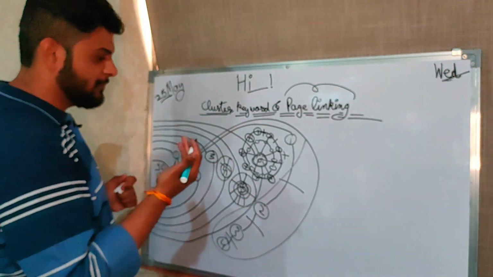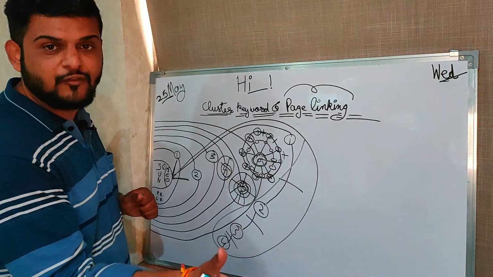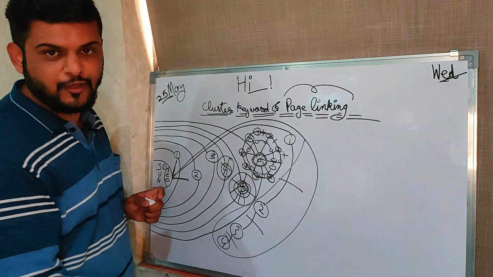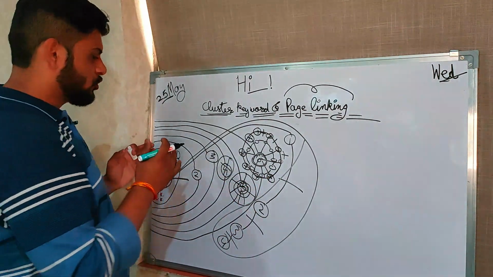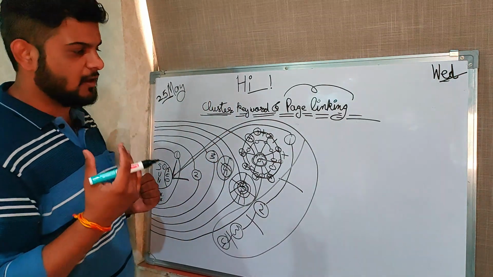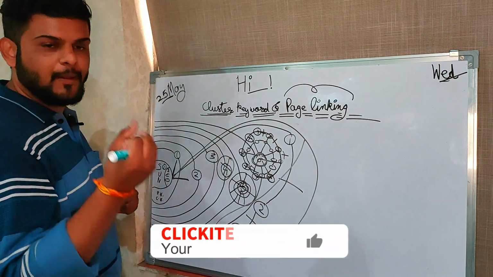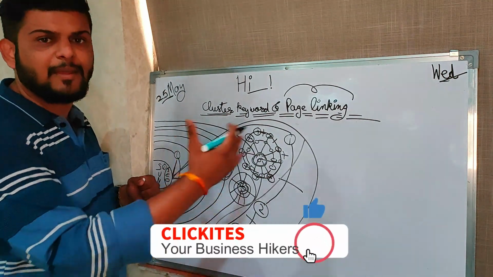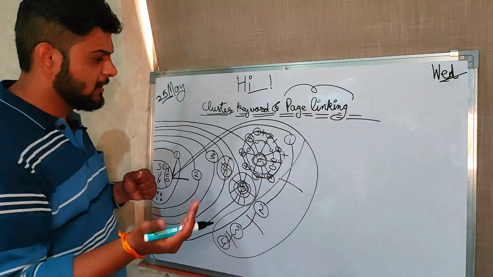Now cluster basically means maybe your primary keyword, it can be your service keyword, it can be your niche keyword. It can be anything. For example, ClickHeights is providing services like SEO, website development, video editing and many other things. We are providing these services in-house, right?